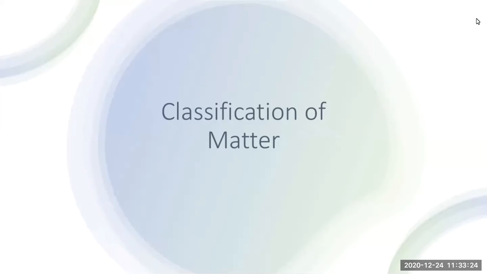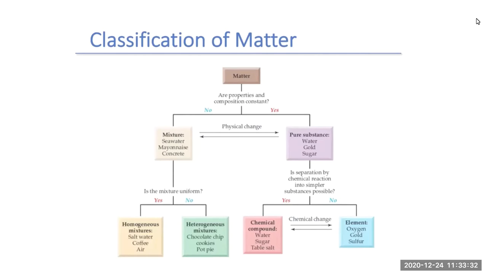In this video, we'll look at the classification of matter. Now, we've already learned what the different states of matter are. Next step is to figure out how to classify our matter. When we classify our matter, we can classify it as a mixture or a pure substance.